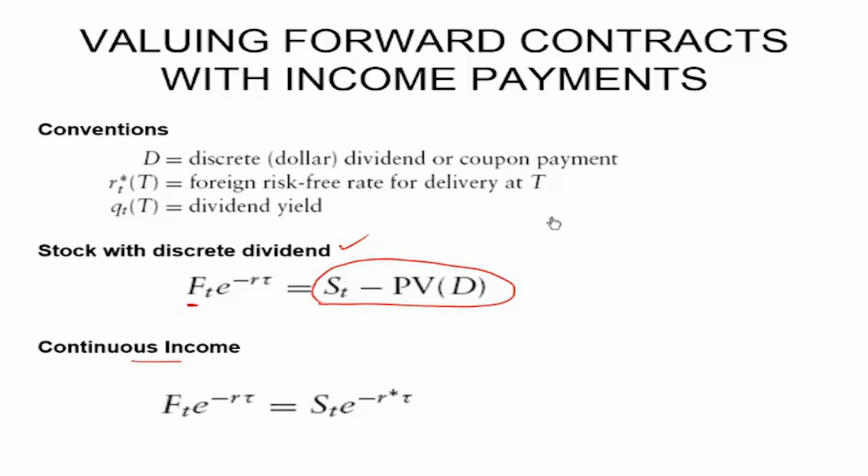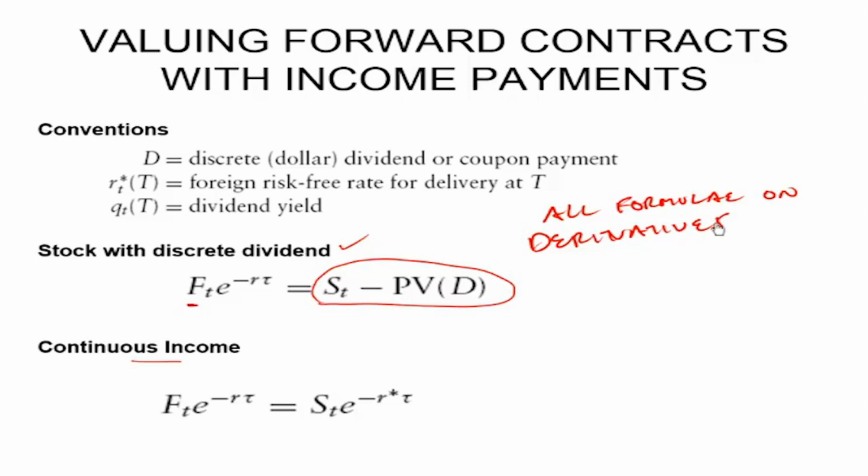Now please remember, in all formulae relating to derivatives, we studied one formula. We'll study the Black-Scholes model, option pricing, many formulae on options.